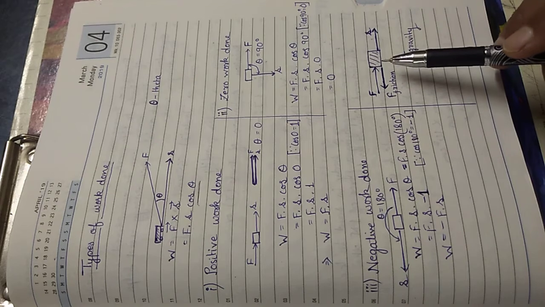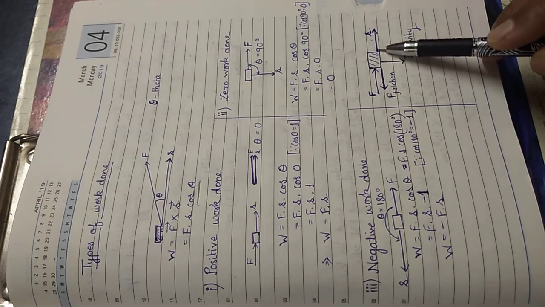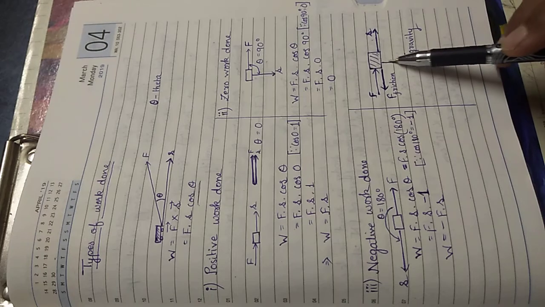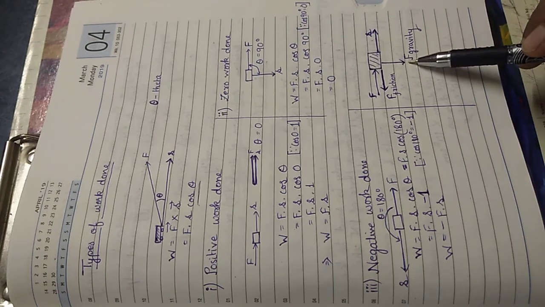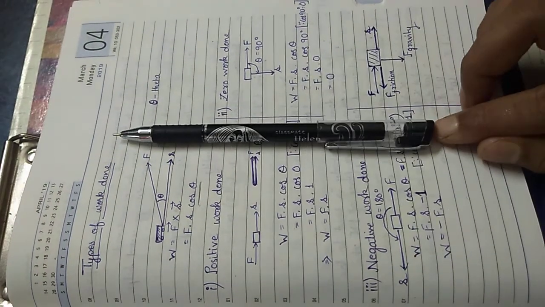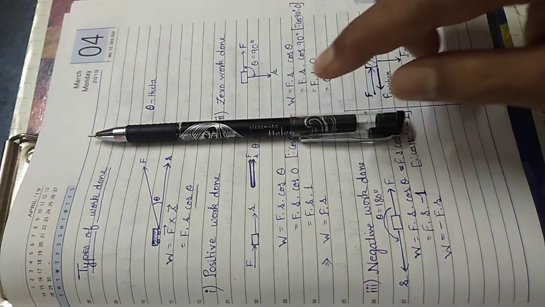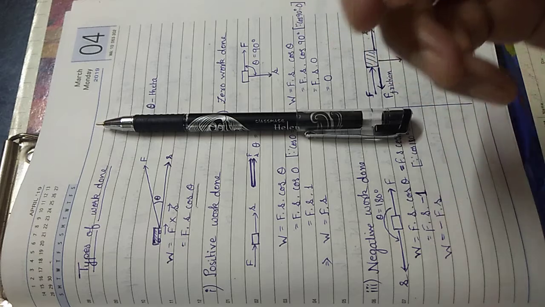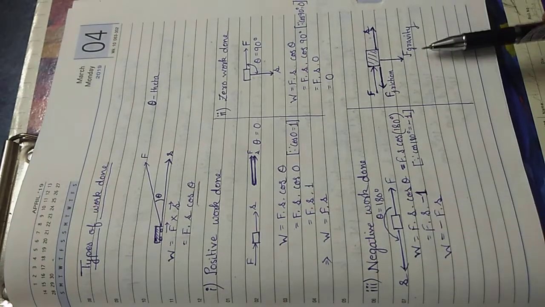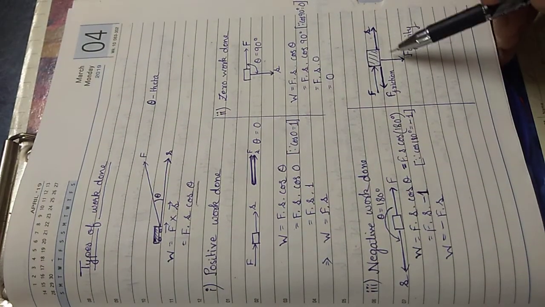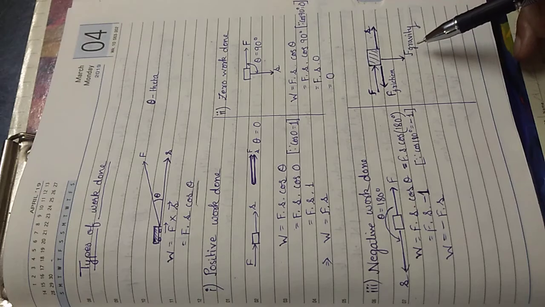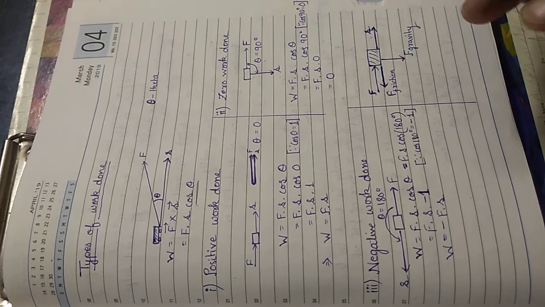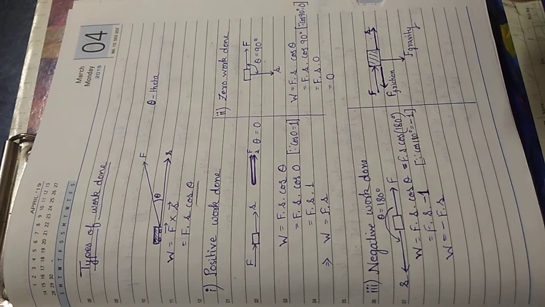And there is one more force acting on the body. Though the body is getting displaced in this direction, the force of gravity is pulling the body in the downward direction. For example, I am pushing this pen. There is a frictional force on the pen, so that is doing negative work, and this pen is being pulled by gravity. So the angle between the force of gravity and the displacement is 90 degrees. So this particular force will be doing 0 work. So these are the three types of work done that we have. So this is the concept of work done.